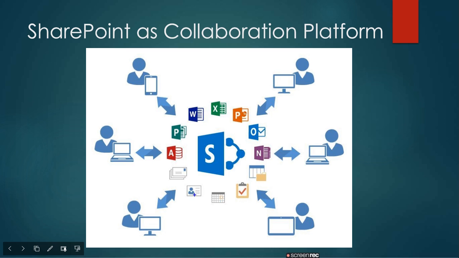There are some cards, notes, calendars, tasks, some list contents. Here some documents, notes, email, PowerPoint, and Excel are there.